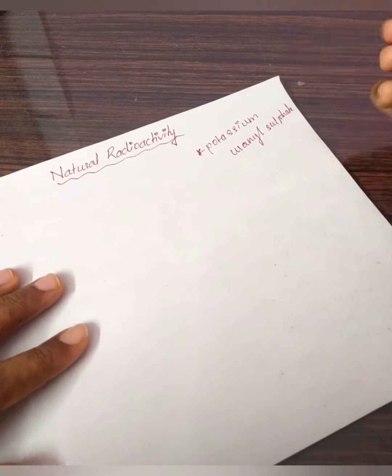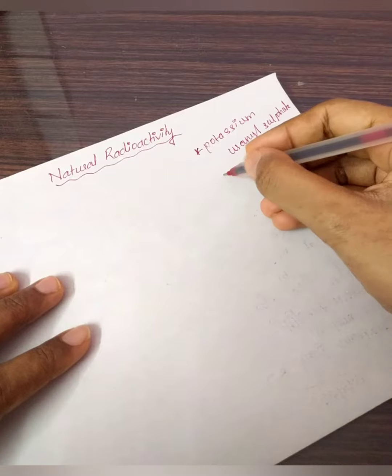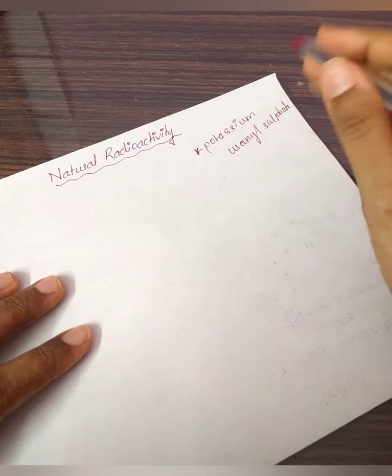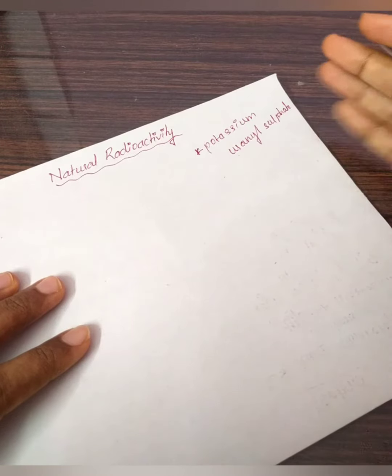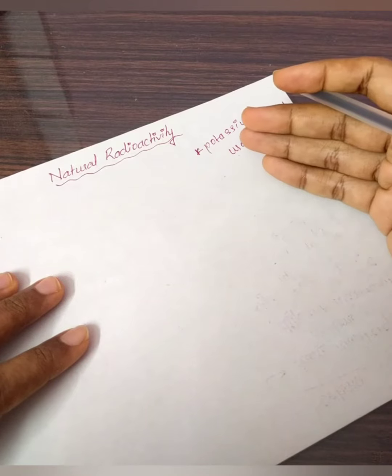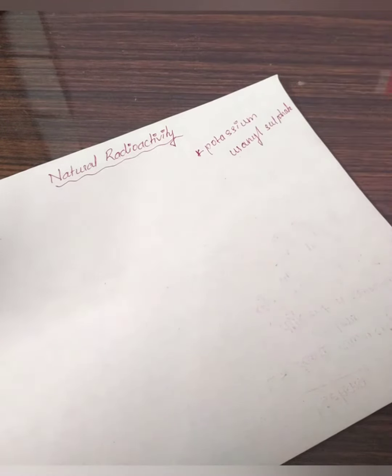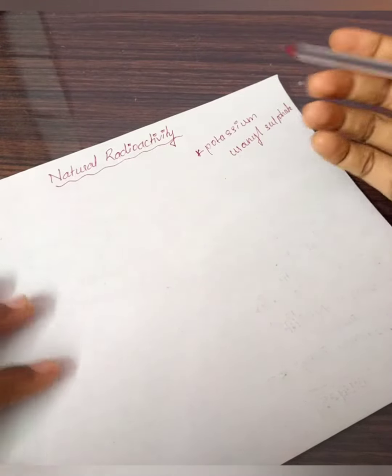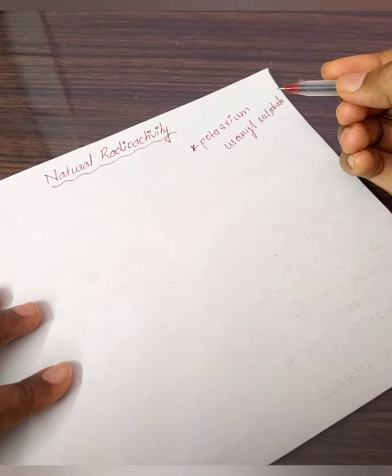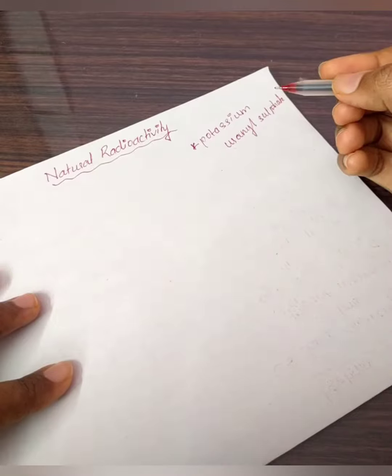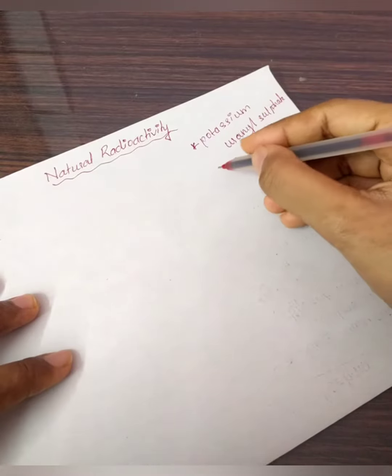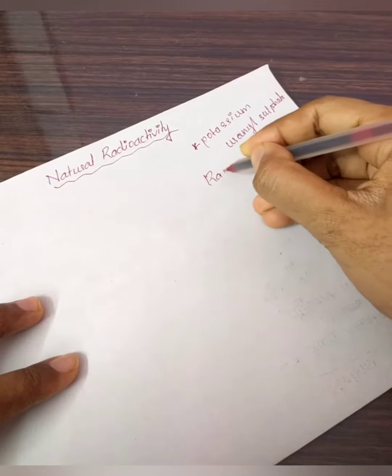They are the people who coined the name radioactivity to describe this phenomenon. Radioactivity is a phenomenon of spontaneous emission. There is no driving force; it emits the radiation by itself. It's a spontaneous emission of certain radioactive rays by the nuclide.